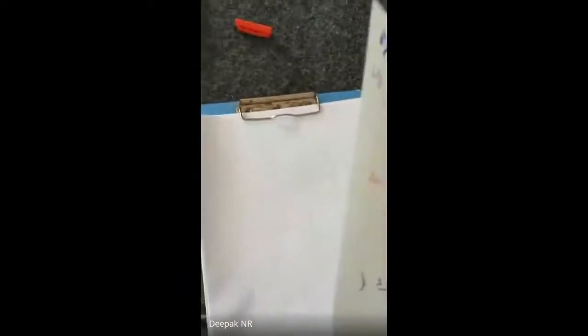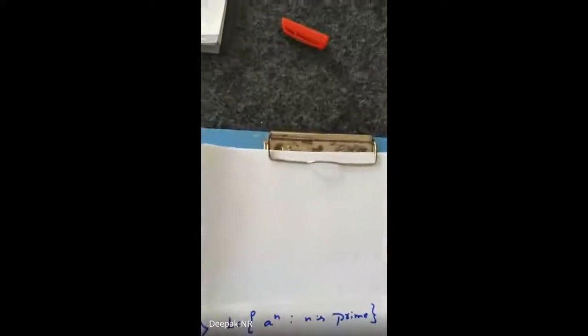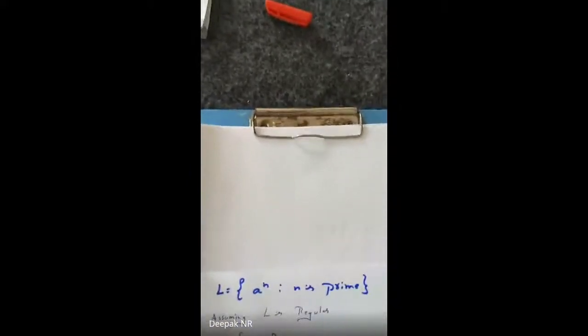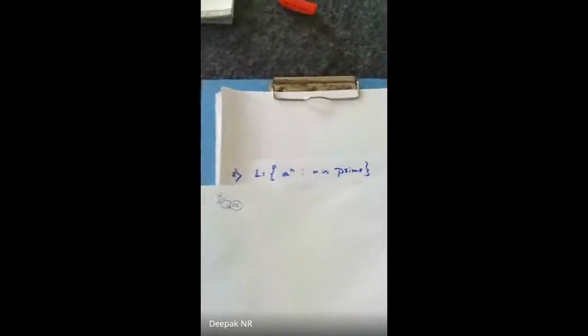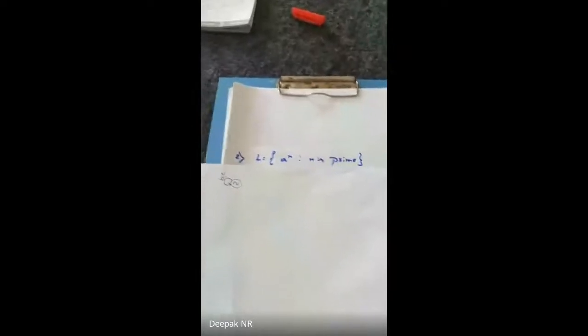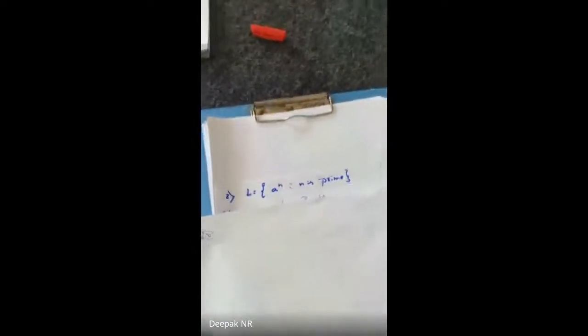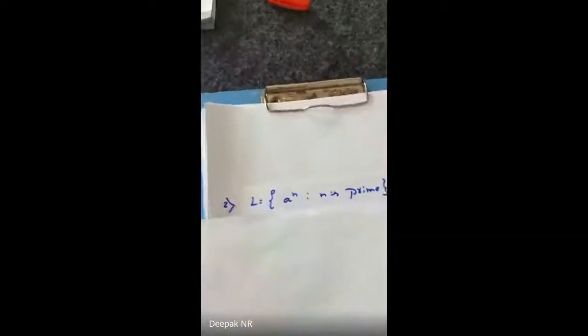Clear, guys? Okay, let me explain one more problem. Sir, so far the given question was a power n, b power n. What if we get a question in this manner, where there is no a, b, only one character, a? There is only one character as a. So what should I do when I get only one character as a?